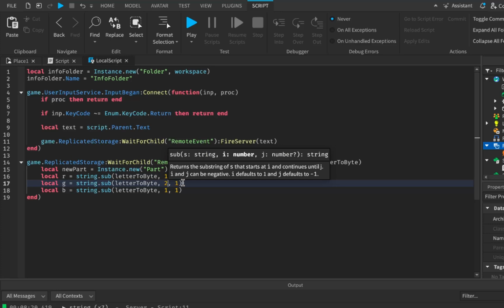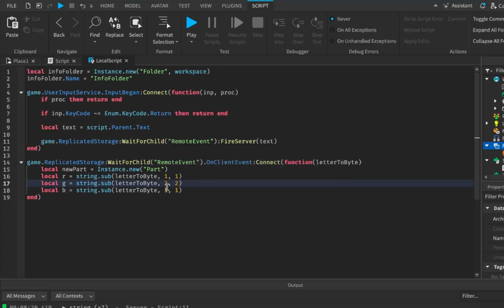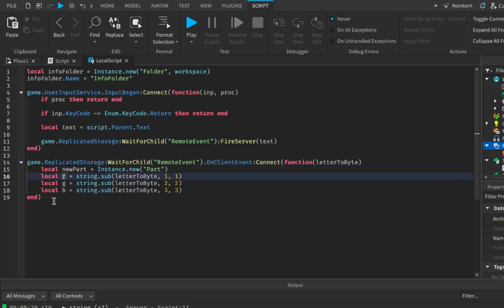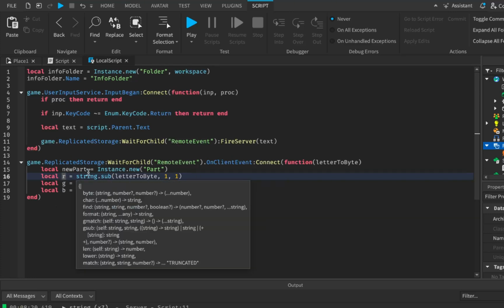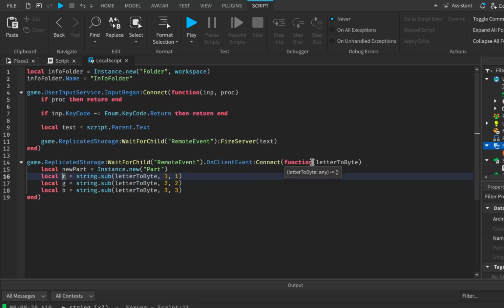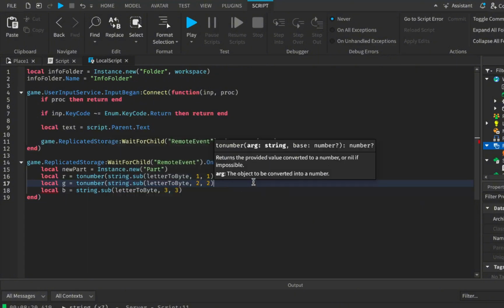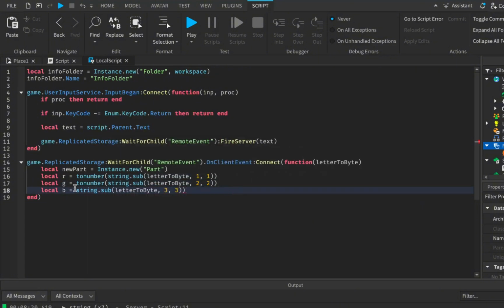And what this will then do is give us the first, second, and third character of the string, right? So R is going to be the first number, G is going to be the second number, and B is going to be the third number. And again, we have to remember that this is still a piece of text and not a number, so we have to turn it into a number by saying tonumber, and we do it like this. And yeah, we just have to do this for all of them. Now the code looks kind of weird, I'll be honest, but this makes sense, right?